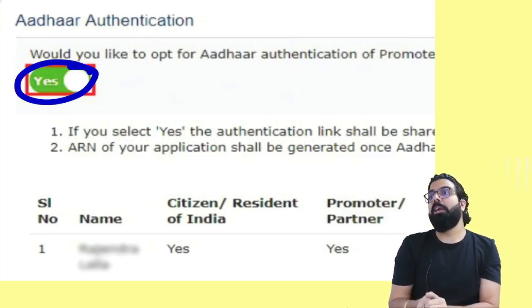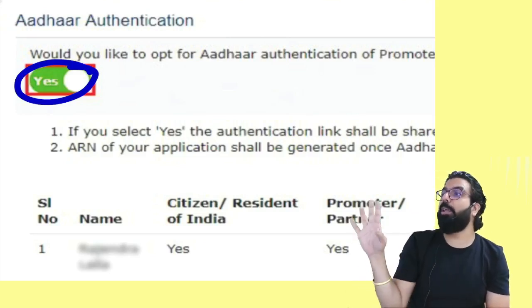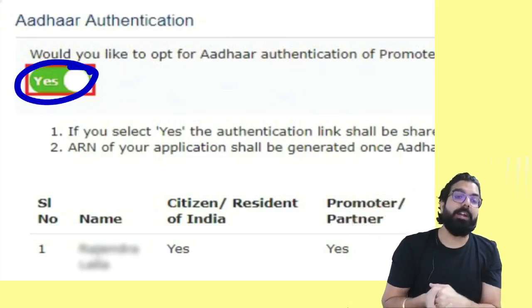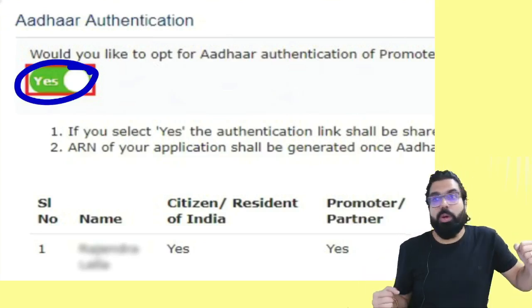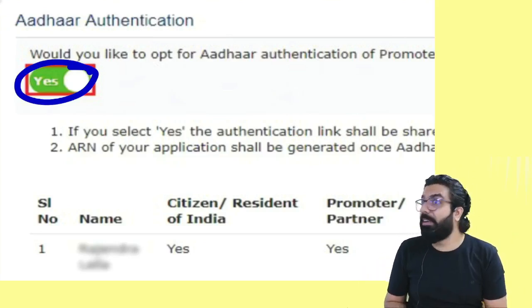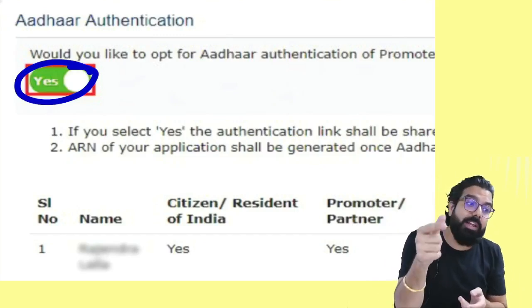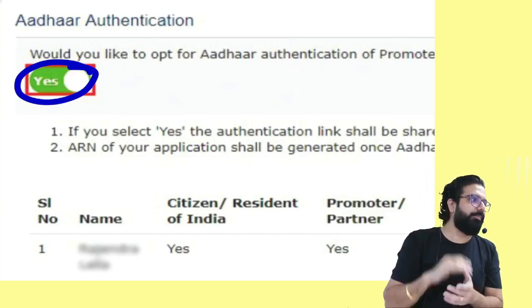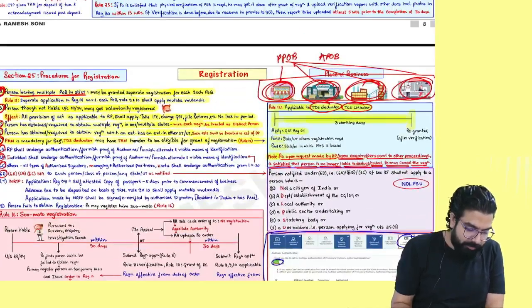So that is why, if you do Aadhaar authentication, they will not do any further check. They will give you the registration within how many days? 7 days. But if you don't do Aadhaar authentication, first the officer will come to your premises. He will do physical verification of the premises. He will take your photograph and then only registration will be granted, and that registration will take how many days? 30 days. Are we all clear till here? Next.